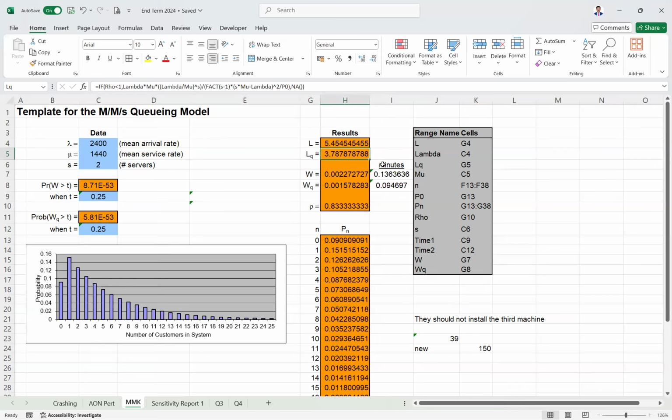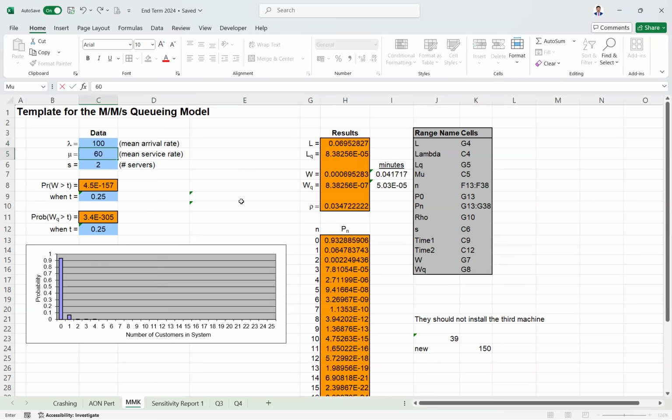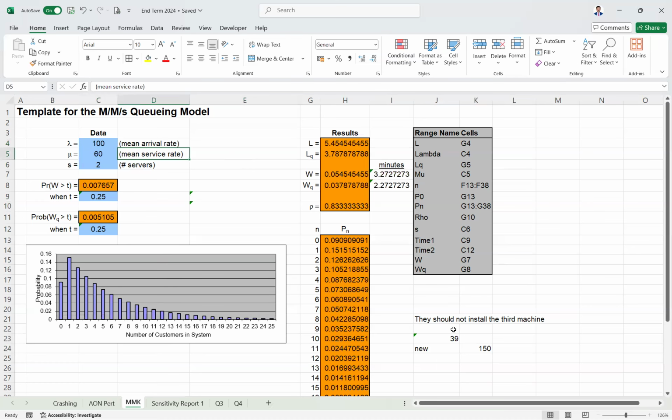Even then you are getting the LQ the same, rho the same. Why? Lambda by mu. They cross out. Got it. Lambda divided by mu, right? So if you're multiplying both numerator and denominator by 24, it will be the same. Okay? Got it? Right? Anyone else?